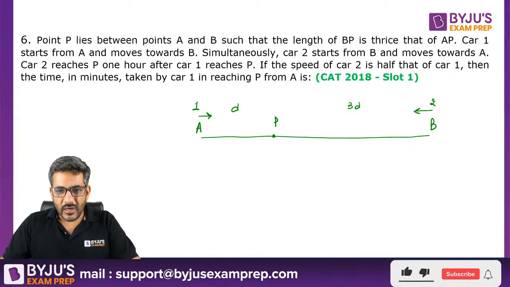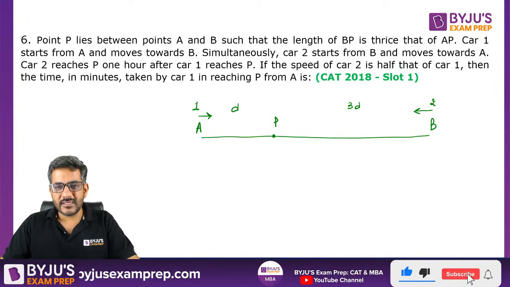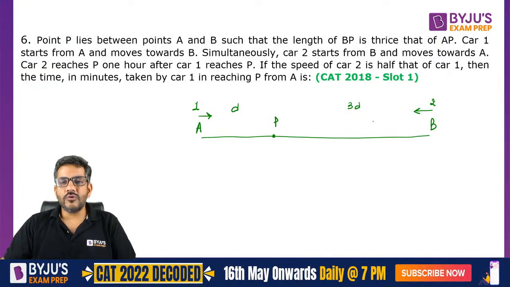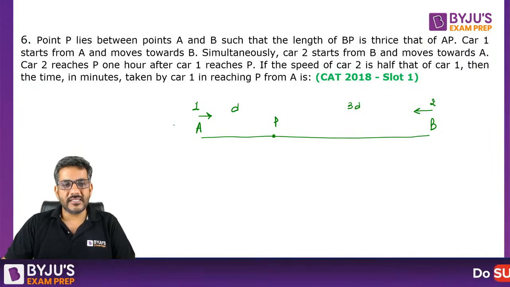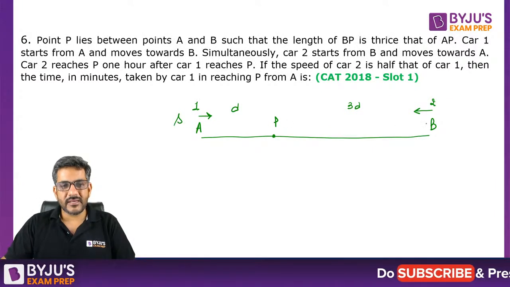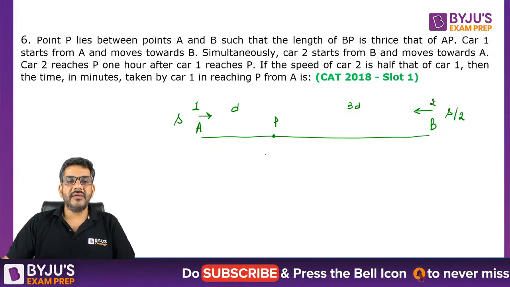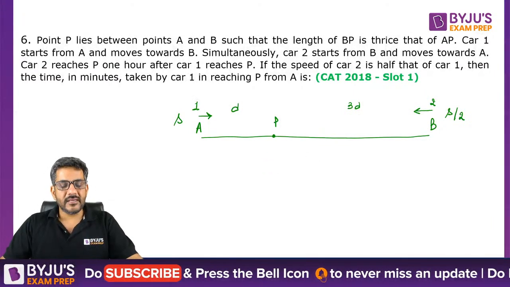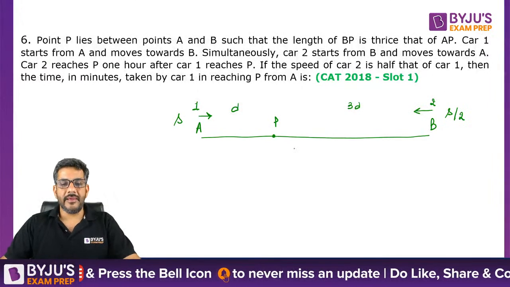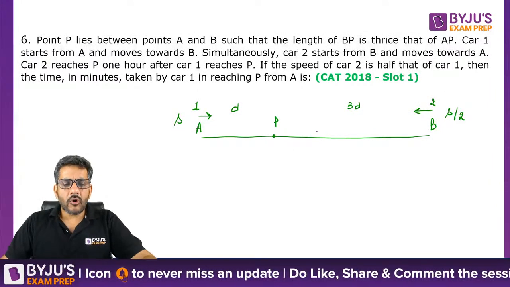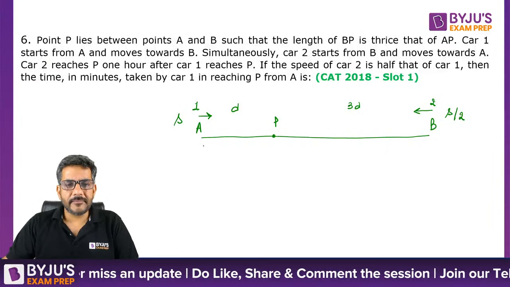Okay. So Ankit has got the answer as 12 minutes. Let's have a look at this. Vicky got 24. देखते हैं. If the speed of car 2 is half that of car 1, इसकी स्पीड मान लीजिए आपके पास s है, तो इसकी स्पीड है s divided by 2, then the time in minutes taken by car 1 in reaching P from A. Okay. बहुत अच्छा सॉल्यूशन दूंगा. I'm sure you would like it.